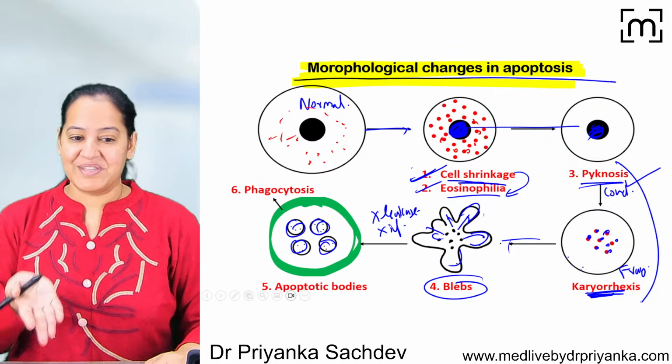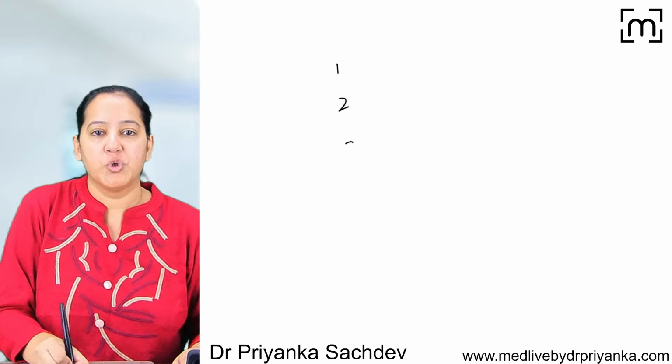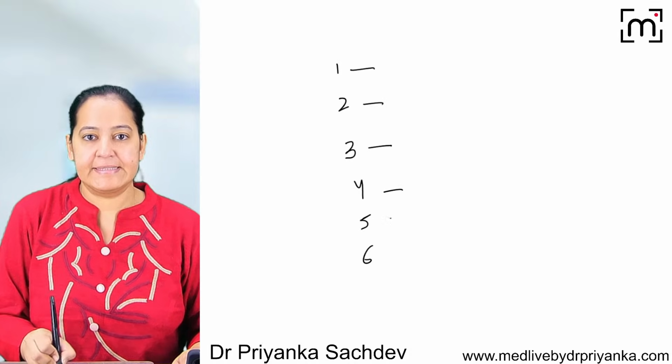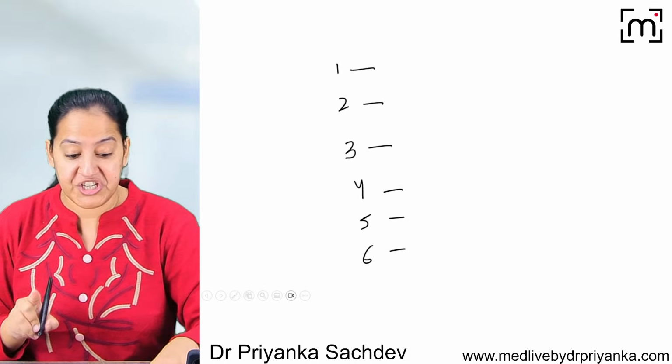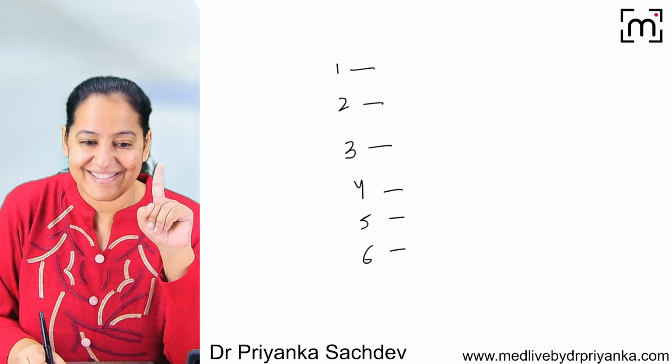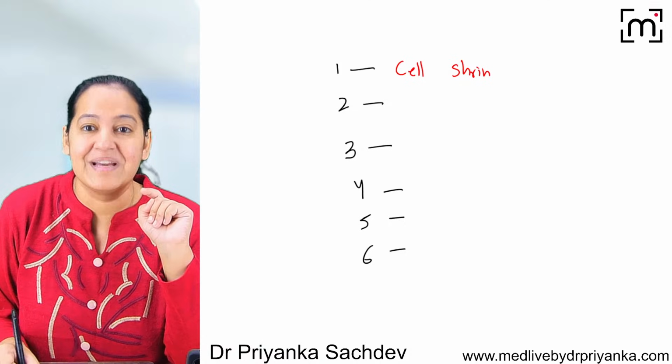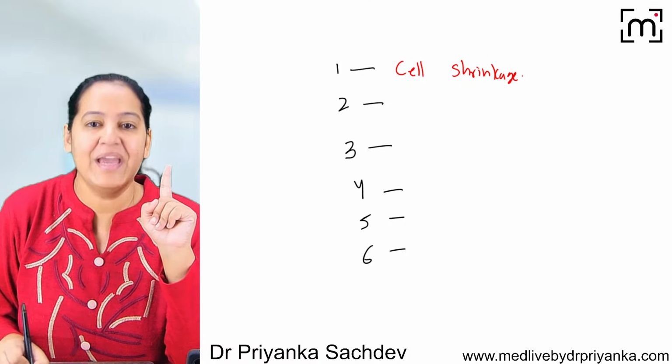So these are the 6 changes. Can you enumerate? Close your eyes and enumerate the 6 in sequence. 1, 2, 3, 4, 5, 6. Tell me the 6 morphological changes that take place in apoptosis. What is the earliest? The first is cell shrinkage. Say it in sequence only. The sequence is important. What is the second one?